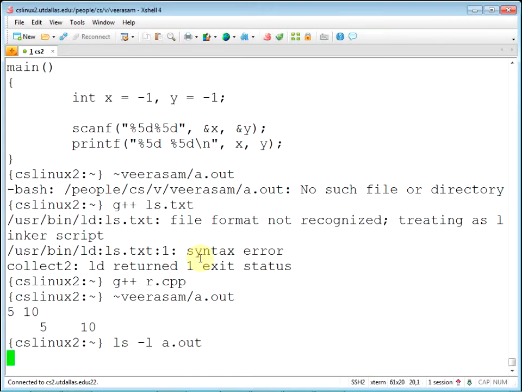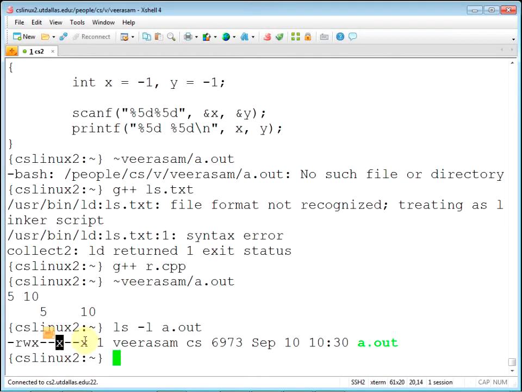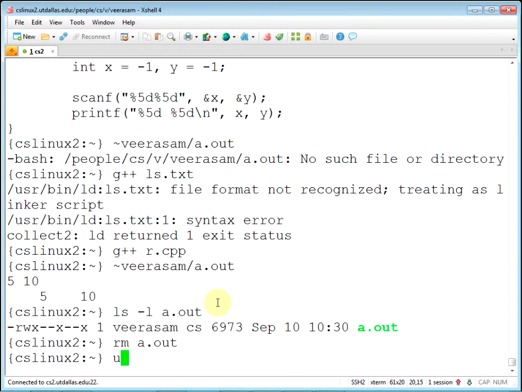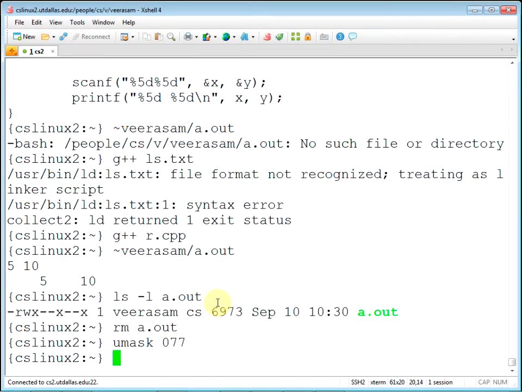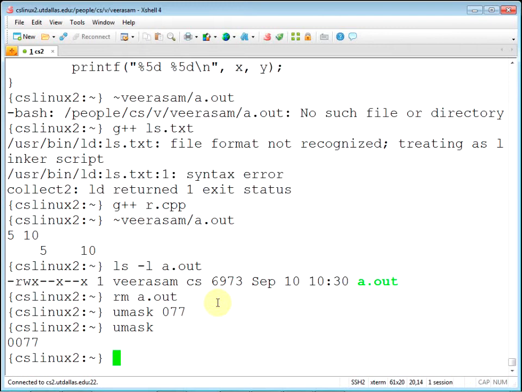So you are able to run it because you have the execute permissions. Well, what if I don't want to give this type of permission by default? What should the umask be? When I create an executable, I don't want to give permissions to others. Yes? 077. Okay? So now really nobody gets any permissions. Let me go ahead and do this g++ again. By the way, to run the previous g++ command, you can do this.